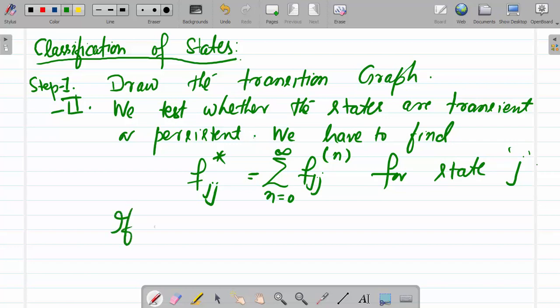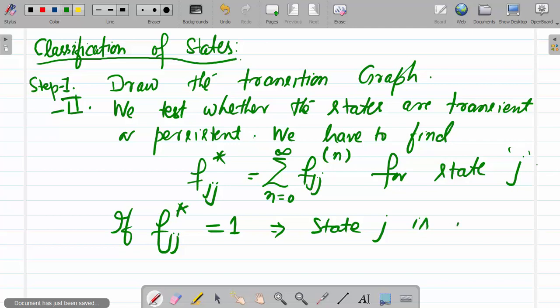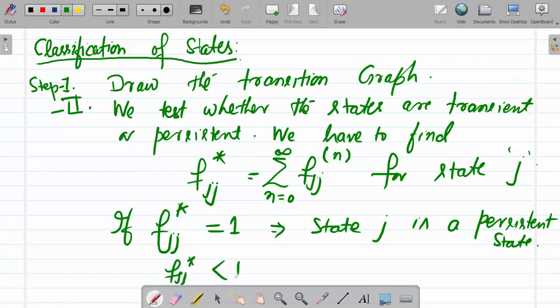Now if f star we get equal to 1, then state j is a persistent state. And if f star is less than 1, that implies state j is a transient state.